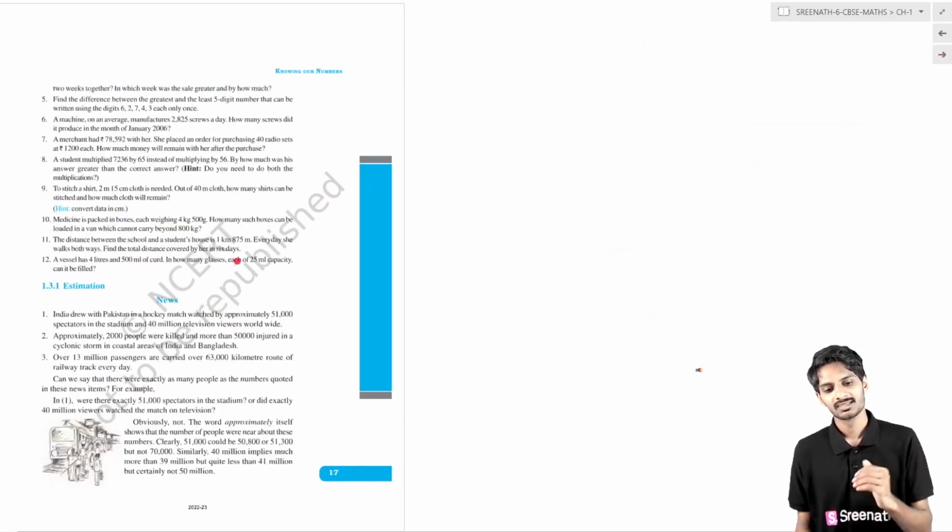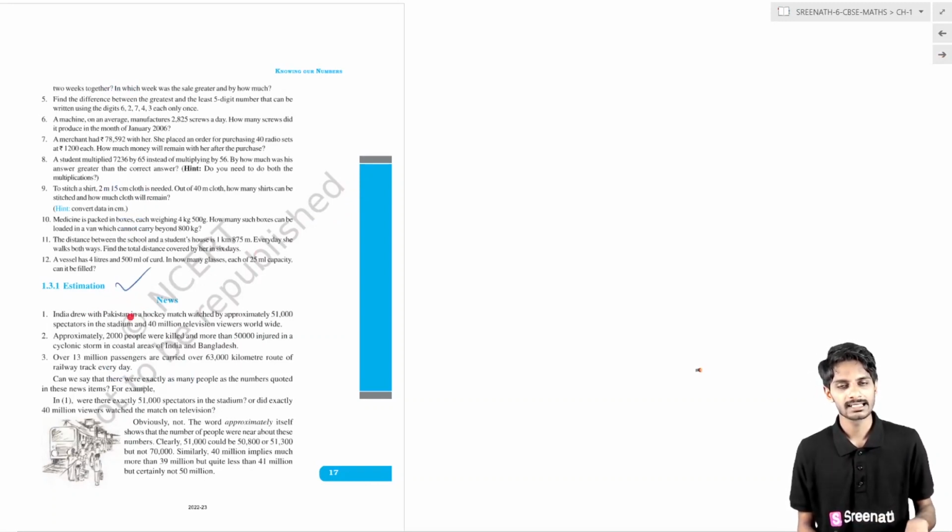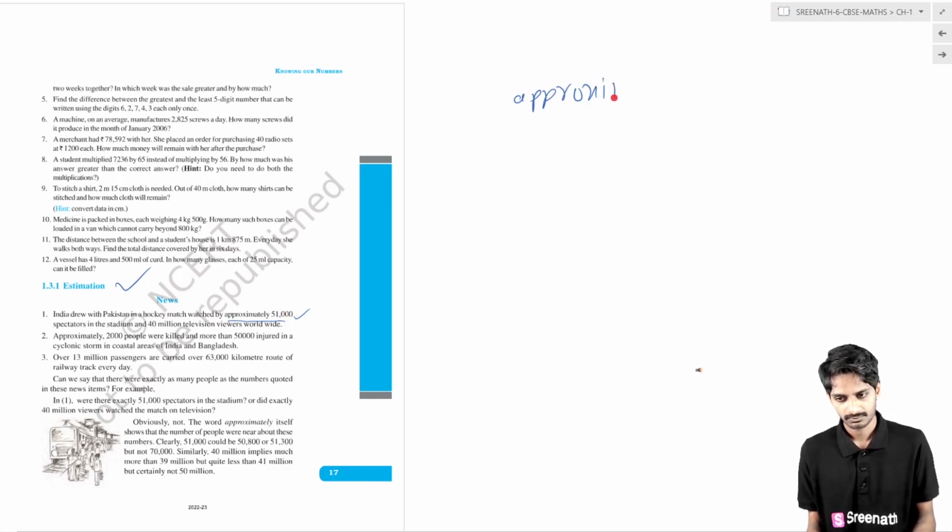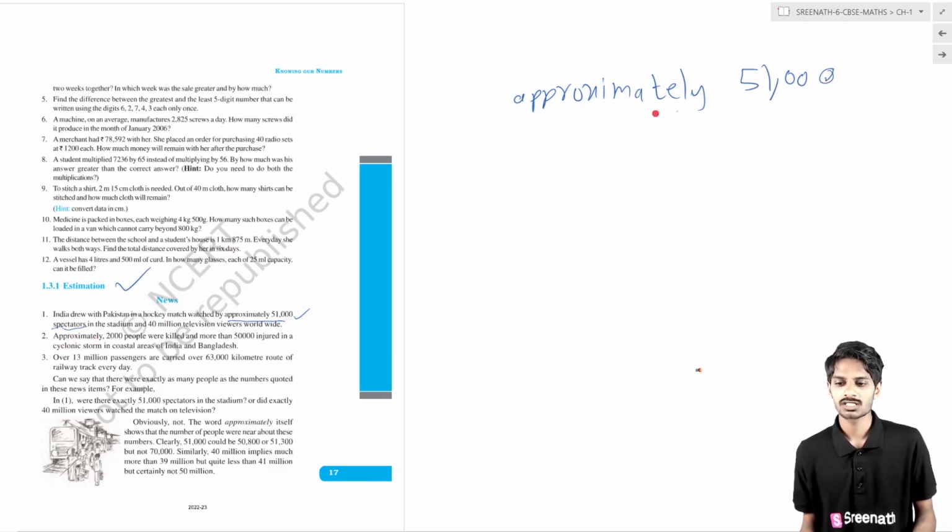After that, there is another subtopic in the third topic, that is estimation. Basically, here is a news item: India drew with Pakistan in a hockey match watched by approximately 51,000 spectators in the stadium, and 40 million television viewers worldwide. Okay, there are 51,000 spectators, and the value is approximate.